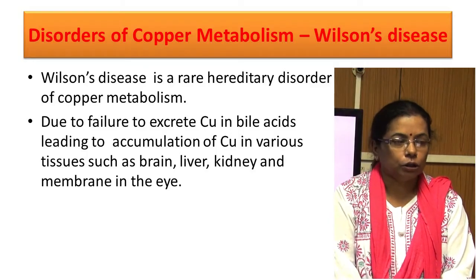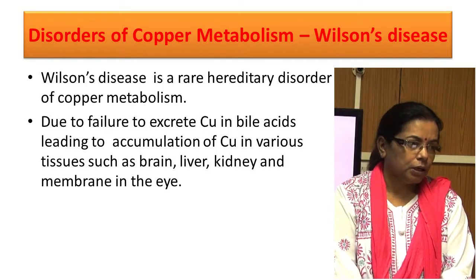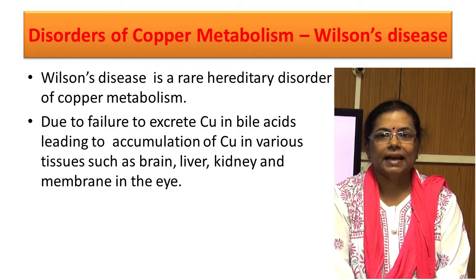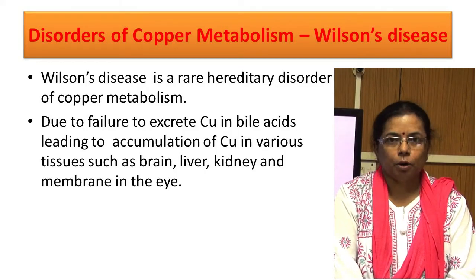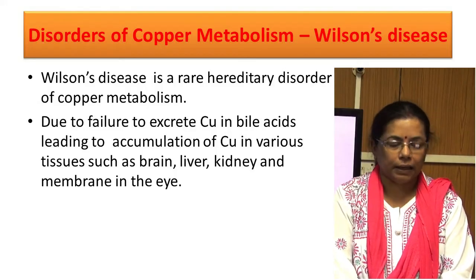Defective copper metabolism causes Wilson disease. It is due to copper toxicity. Due to failure to excrete copper in bile, an excessive amount of copper accumulates in organs like the brain, liver, kidney and membrane of the eyes.